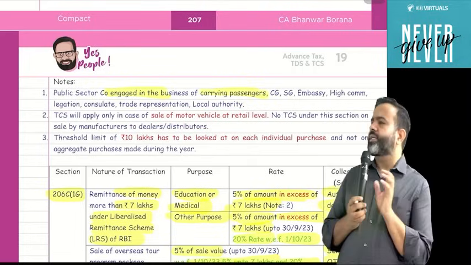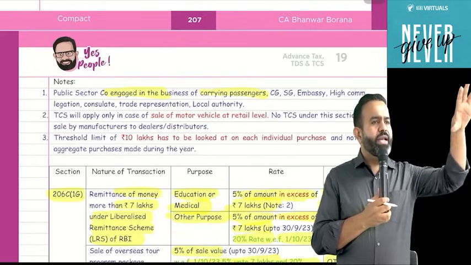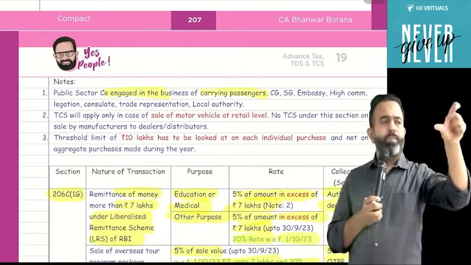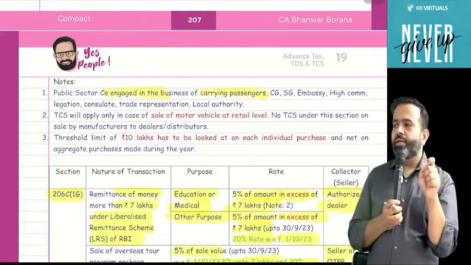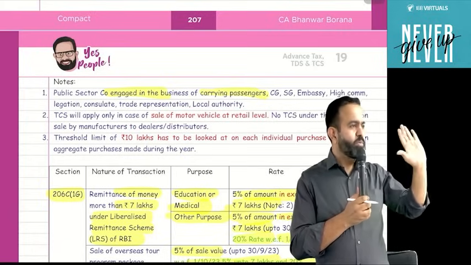Now, a public sector company engaged in the business of carrying passengers. In Tamil Nadu, you know that there is the Tamil Nadu State Transport Corporation.